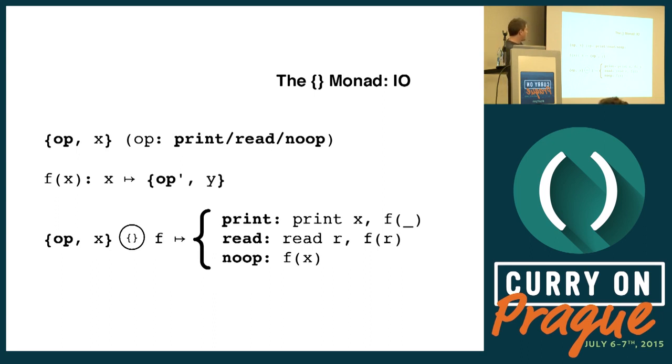So how do we compose op(x) with f? If op is print, the composition rule is going to print x to the console and evaluate f with no parameters. If op is read, the composition rule is going to ignore x, read a string from the console, and pass that into the next function in the chain, into f. And if op is no-op, then we just take x and pass that into f.